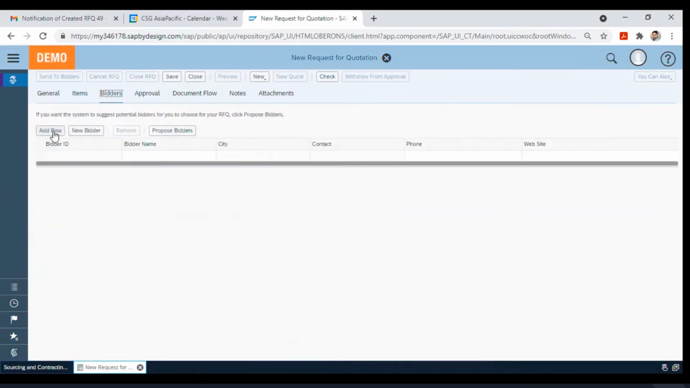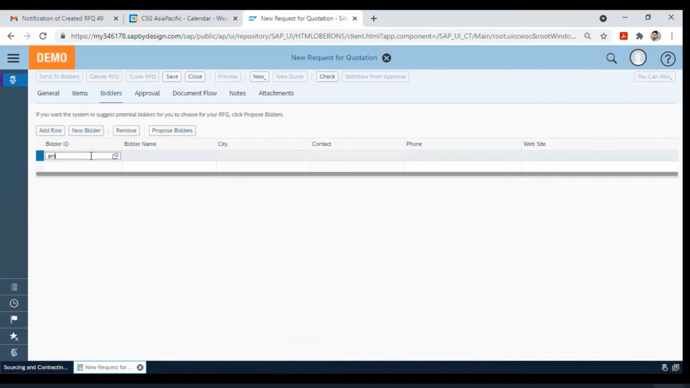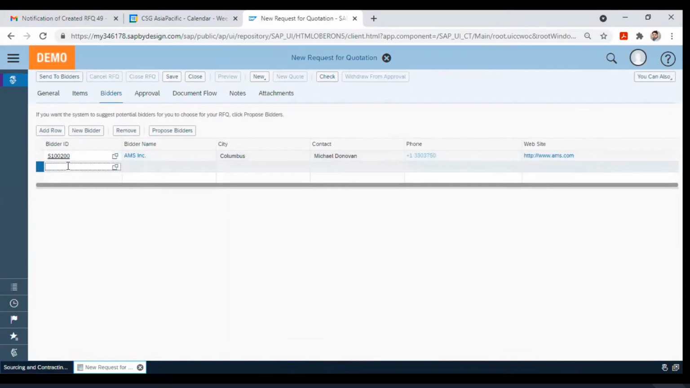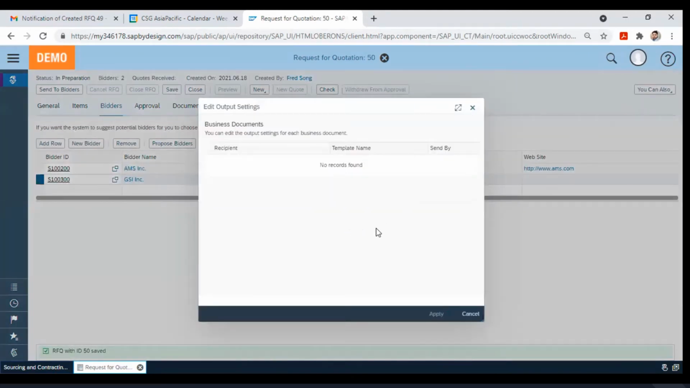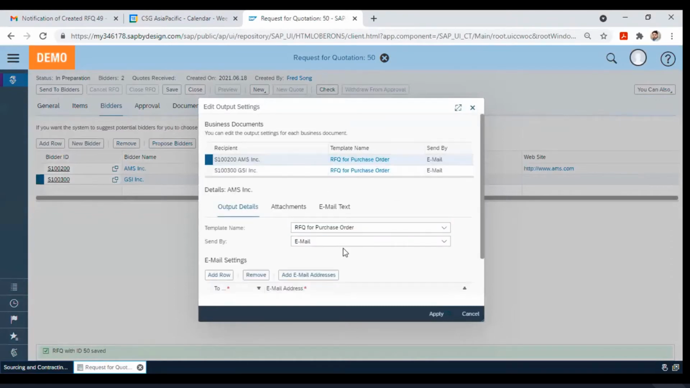And now if I go to the bidders, I can add the bidders here. Let's say one is AMS Inc. and one the GSI Inc. And then I can save this request for quotation. I'm doing this because in the configuration we have not actually saved the interactive form, but this is not to be done every time. This is a one-time activity which we will do in the configuration.